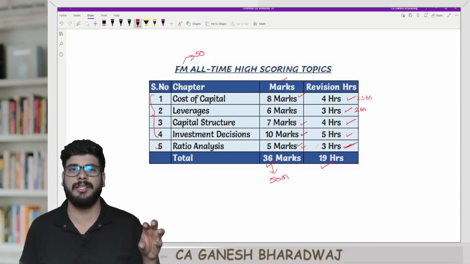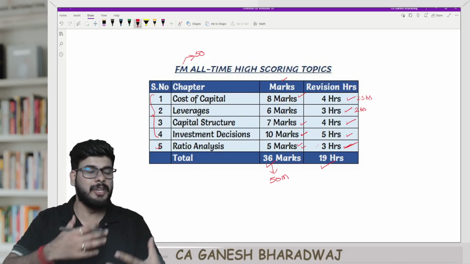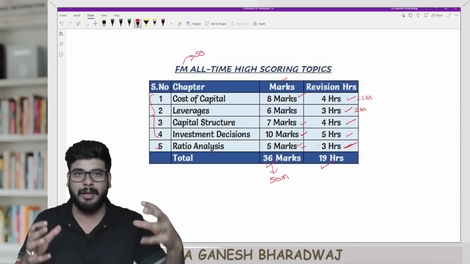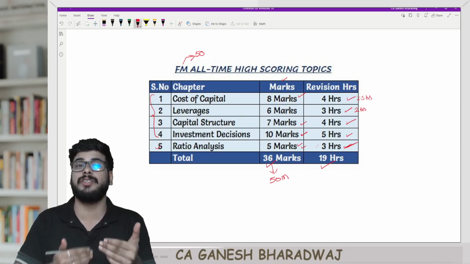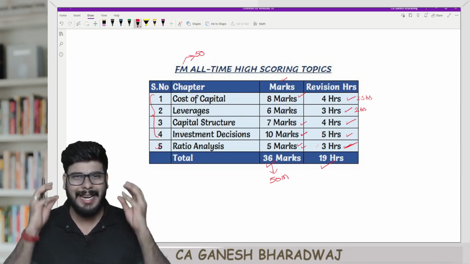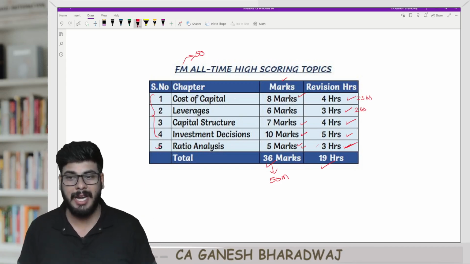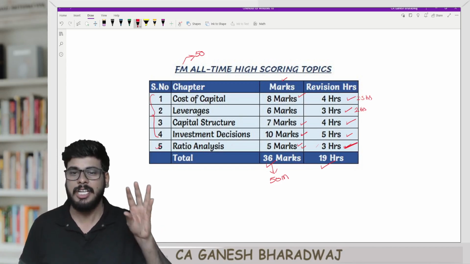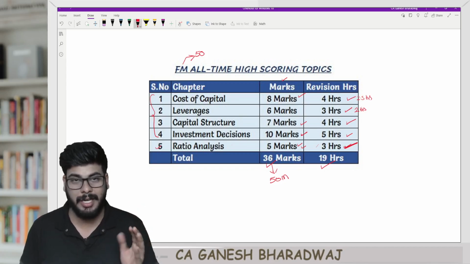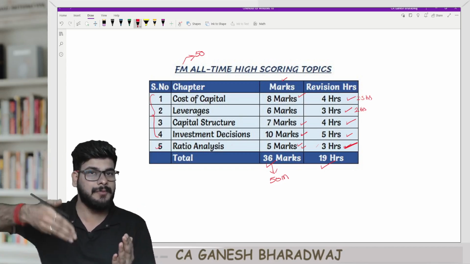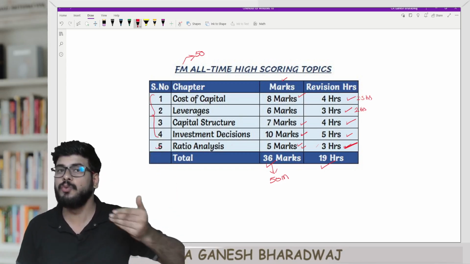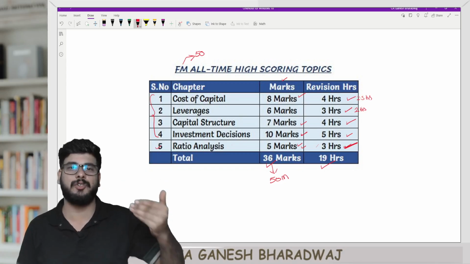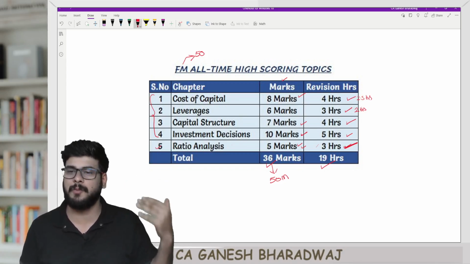Generally, in ratio analysis, they give missing figures questions, or they give some ratios and ask you to construct a balance sheet and P&L, right? It just requires some presence of mind, and with that, you can definitely crack this. So I would suggest that you just open the last few pages of this chapter in your ICAI study material, and you will be able to quickly recapitulate every single formula in this chapter.